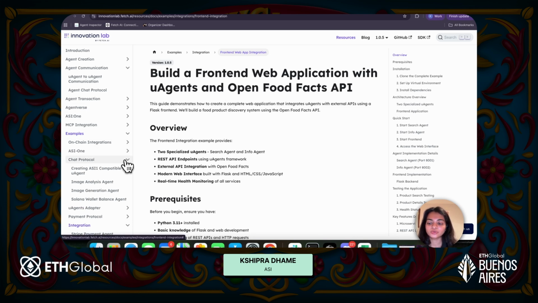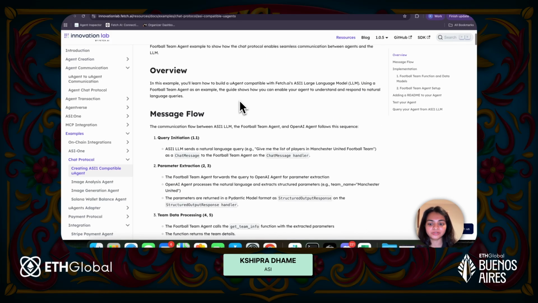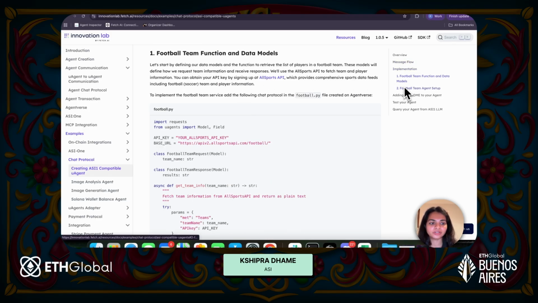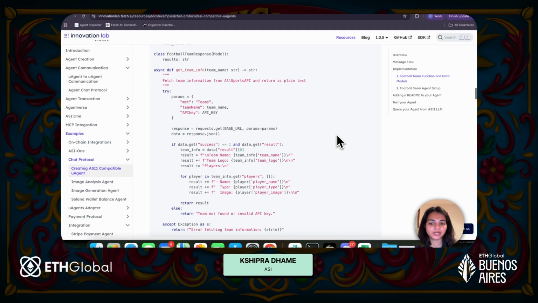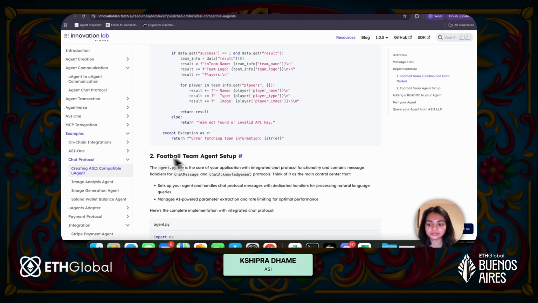Next, the most important bit, like I mentioned, you should have agent chat protocol enabled in your agent. So you can refer to this example here, which is creating an ASI 1 LLM compatible uAgent. It gives you all of the information that you need. You also have the code, so you just need to plug and play. You might have to change the logic based on your use case.